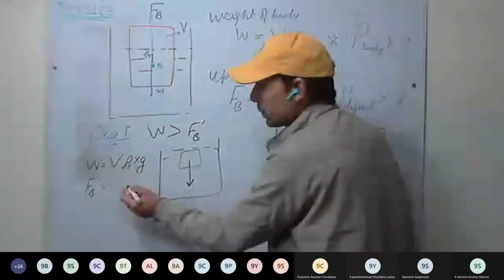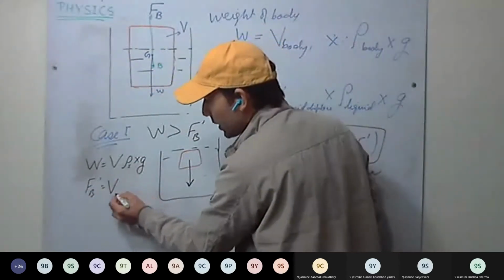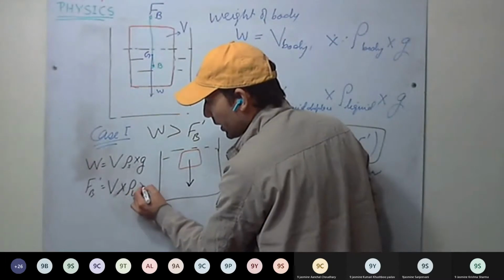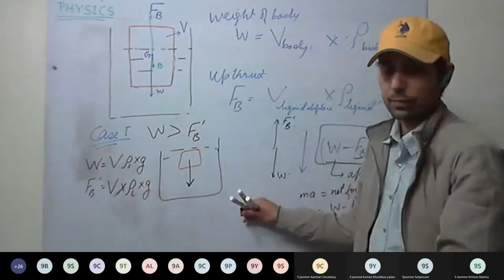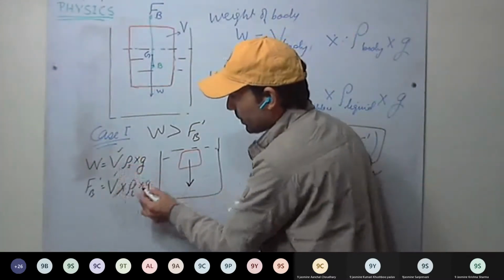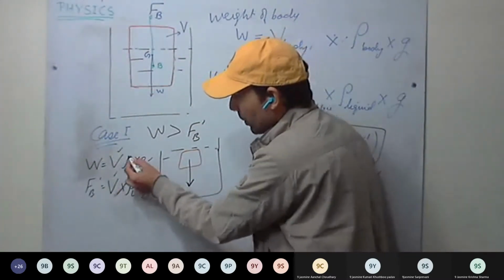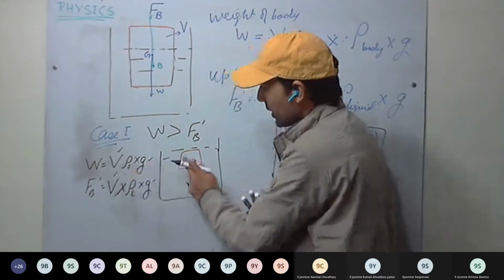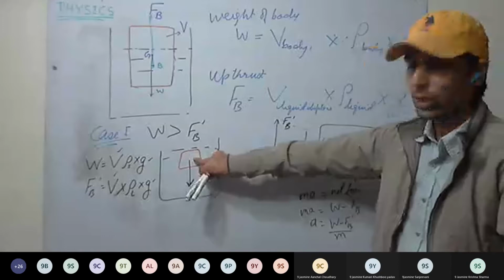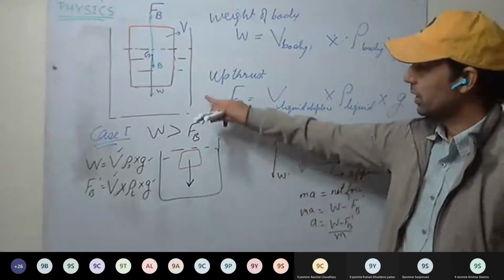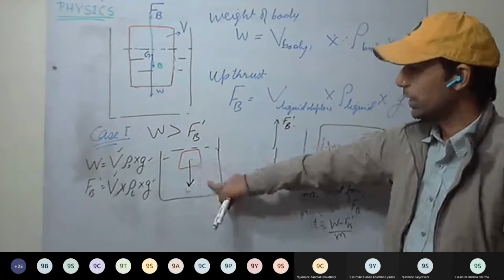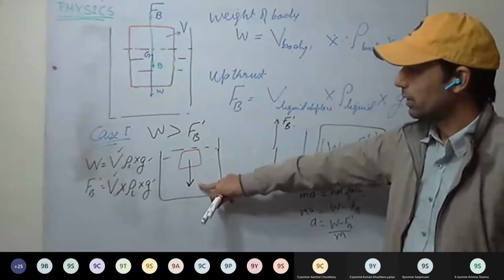It displaces the same volume as the body, into density of the liquid into acceleration due to gravity. So when does the body sink? See here, volume is same, acceleration due to gravity is same, but rho S and rho L differ. When density of the solid is greater than density of the liquid, the body will sink. When density of the body is more than the density of the liquid, body will sink.